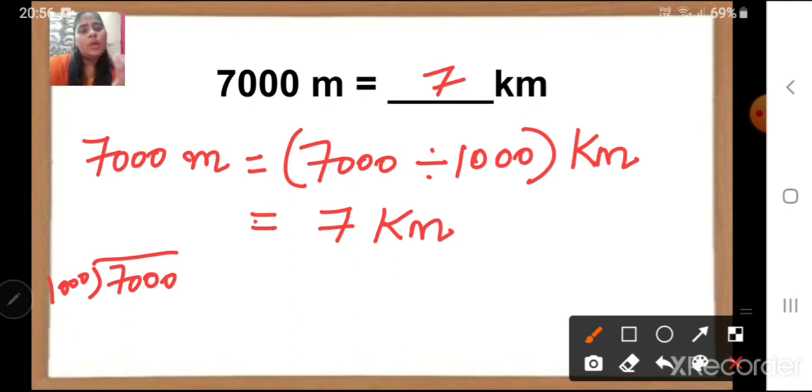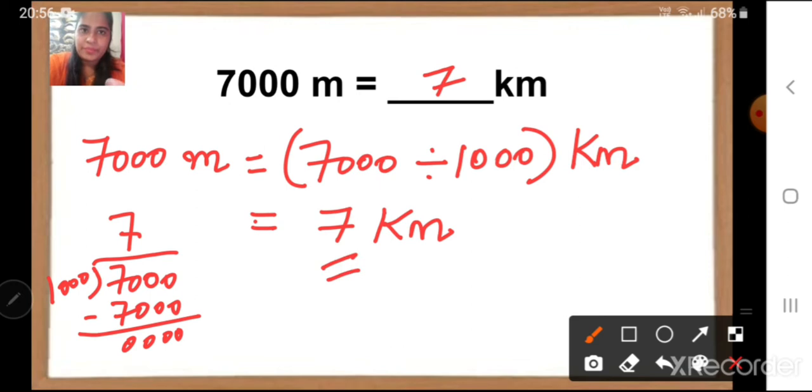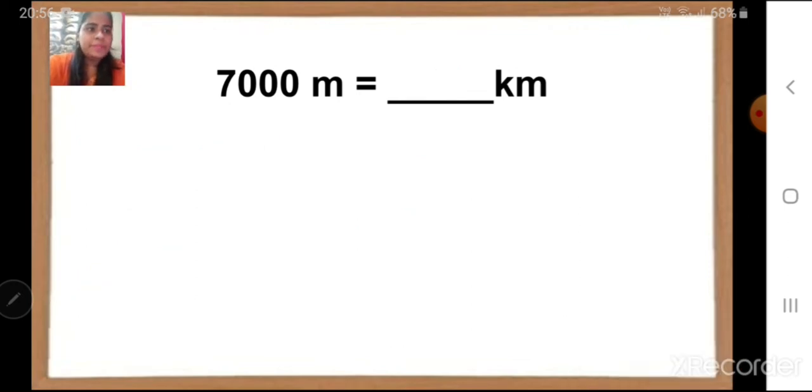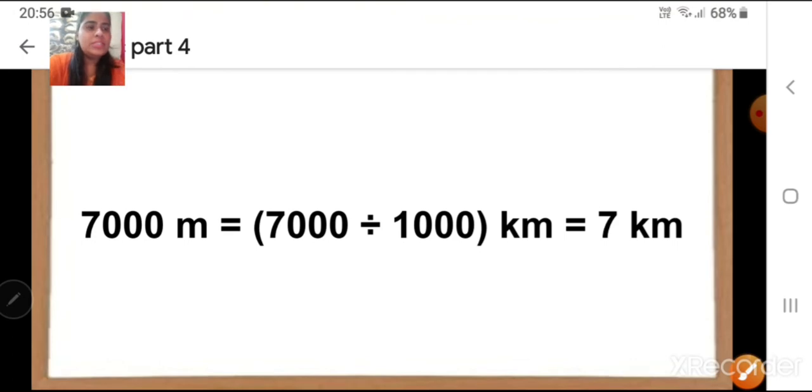Same way 1000 ones are 1000, 1000 twos are 2000, 1000 threes are 3000, and 1000 sevens will be 7000. So we will get our answer as 7. Or there is one more way. See children here.